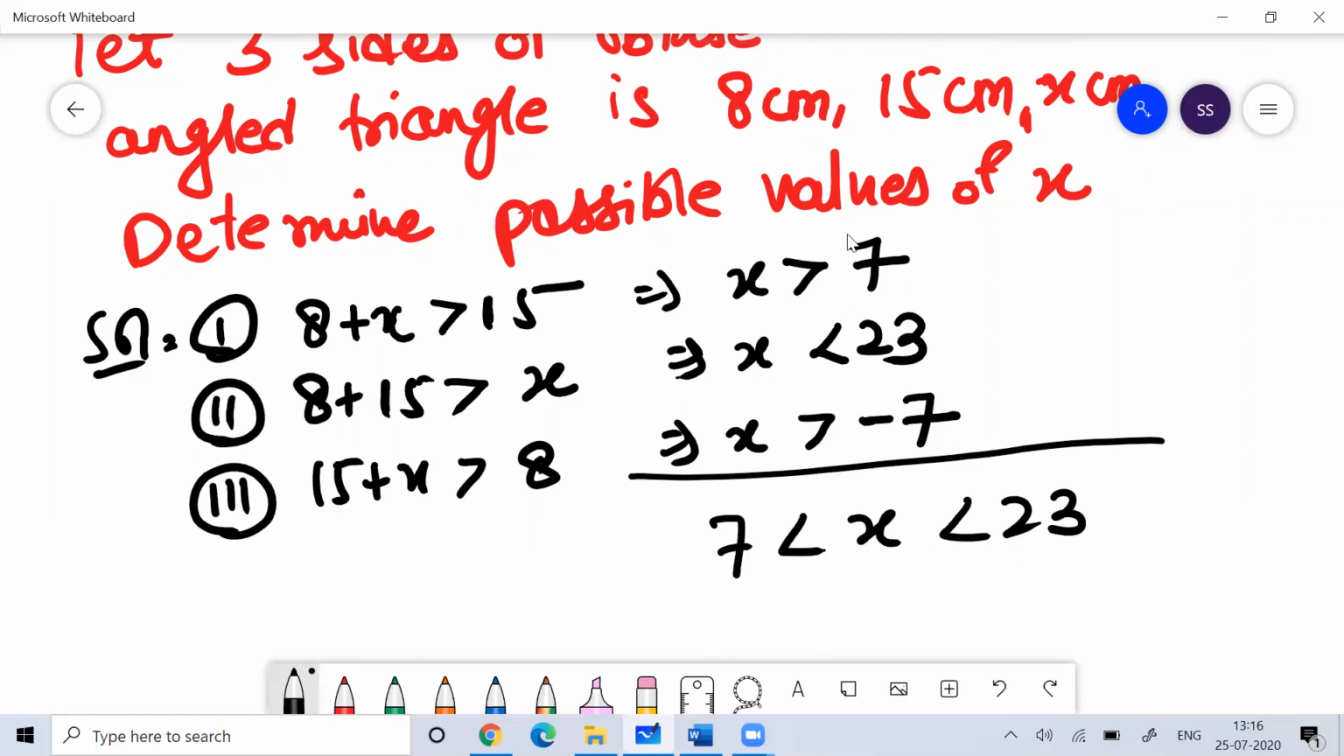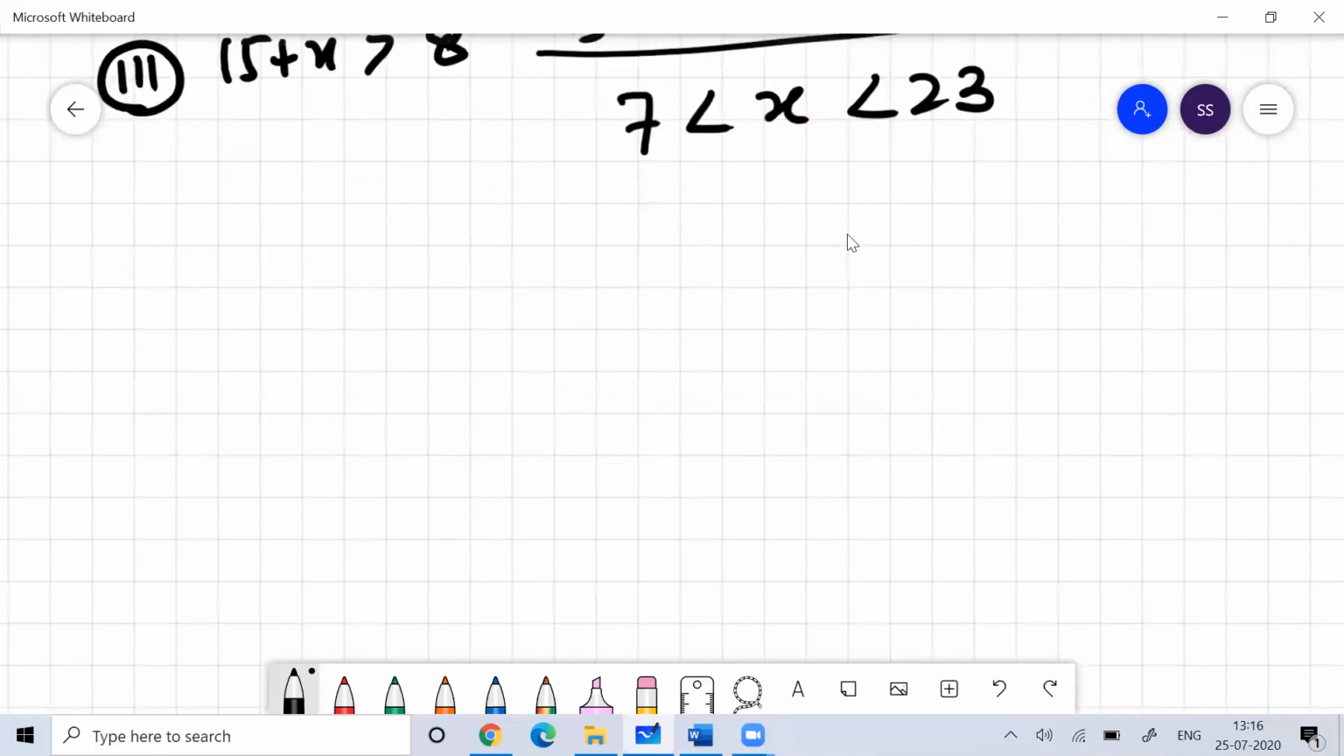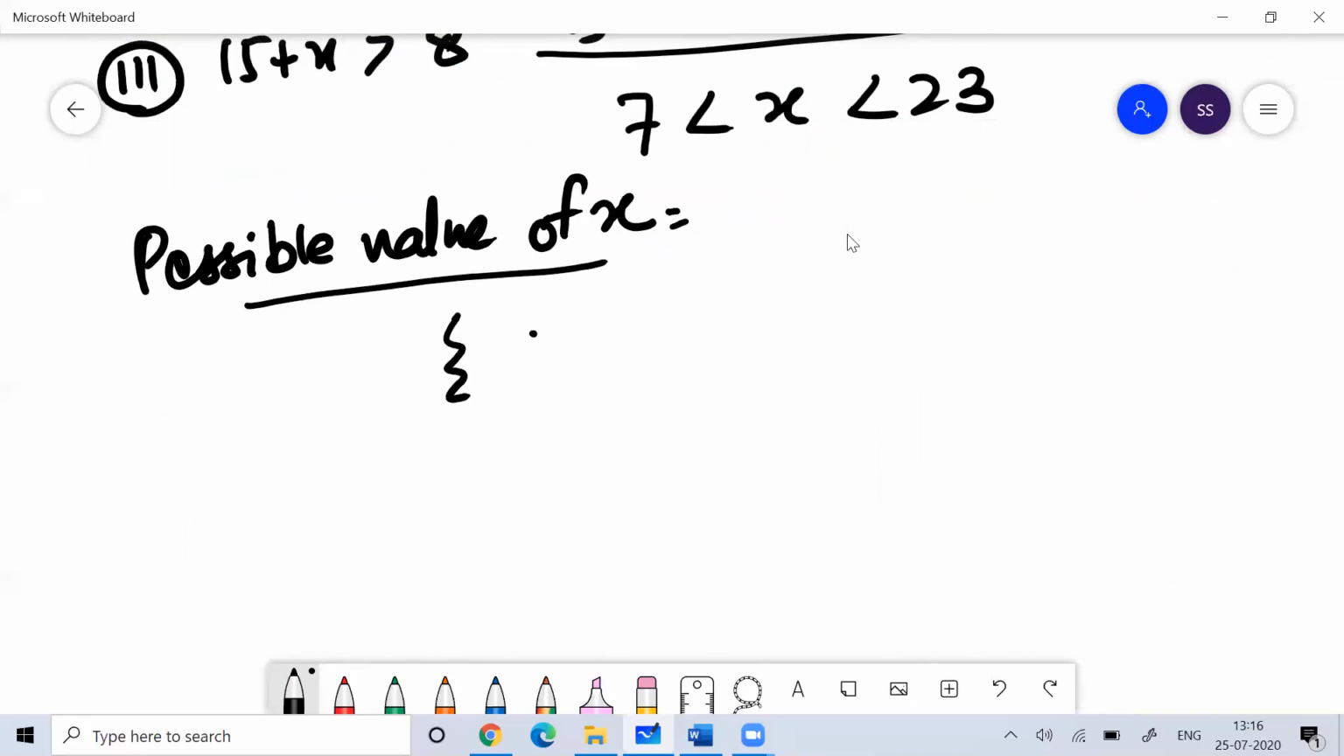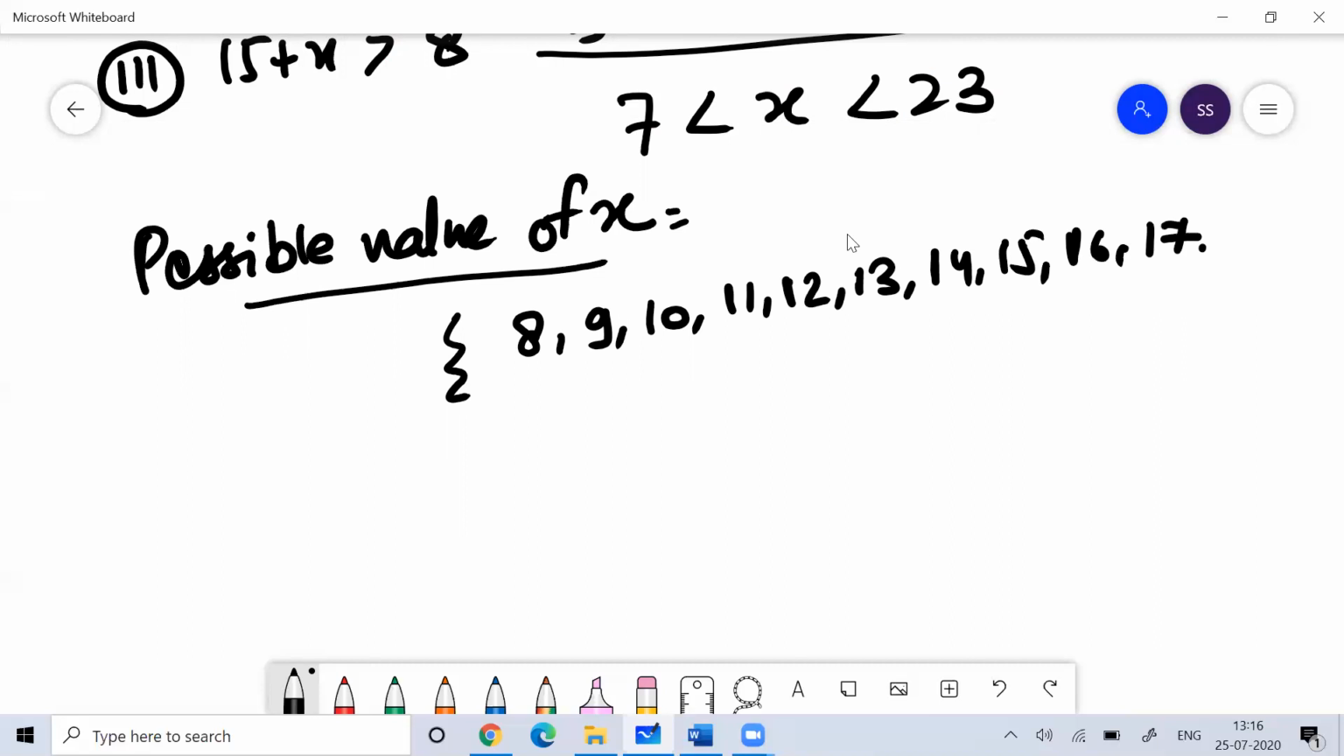So you know that the square of the third side should be greater than the sum of squares of the other two sides. If I write down the possible values of x, they are 8, 9, 11, 12, 13, 14, 15, 17, 18, 19, 21, 22. These are the possible values of x.